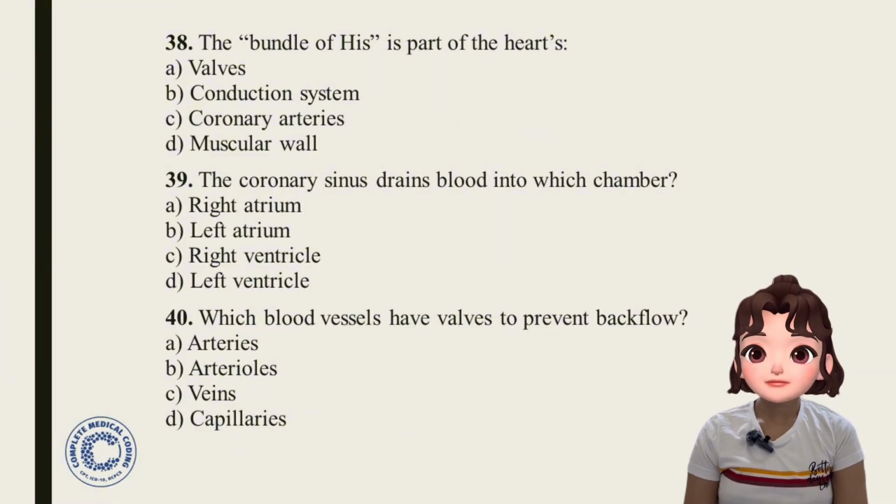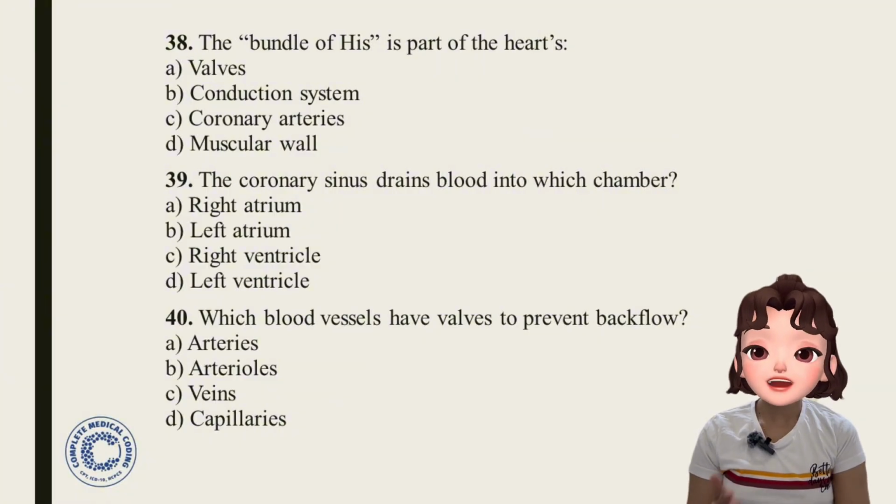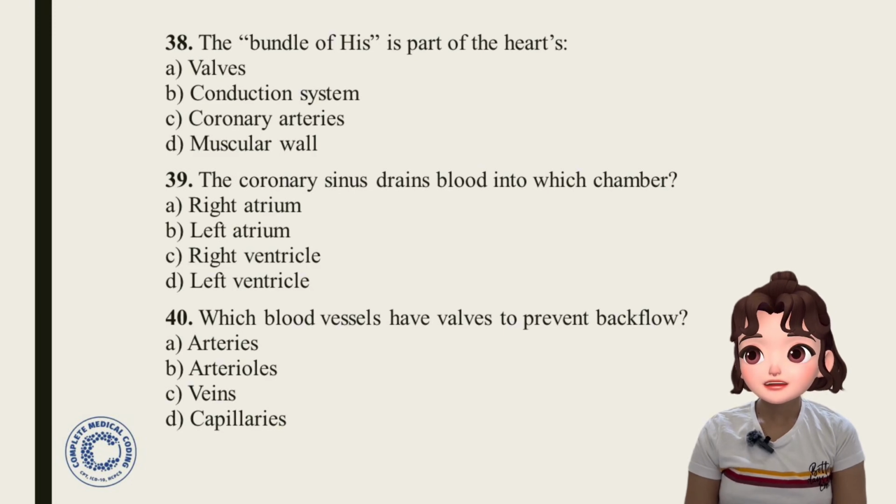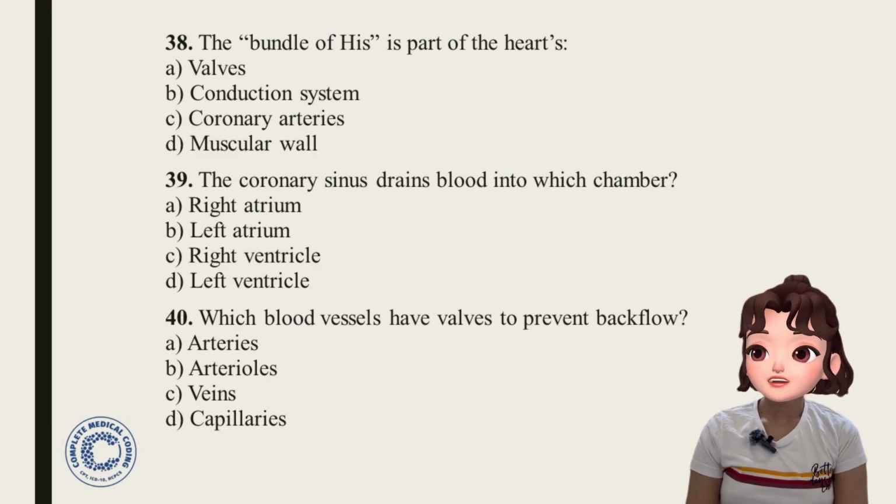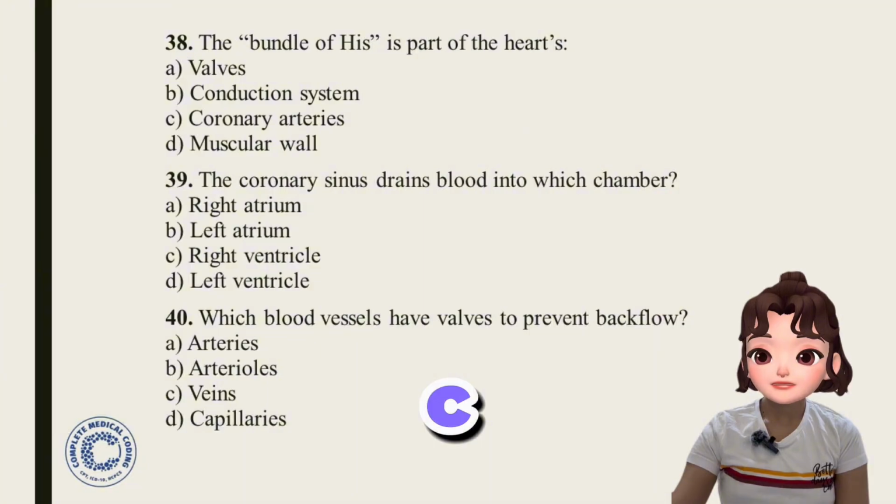Question 40. Which blood vessels have valves to prevent backflow? Which blood vessel is having valves to prevent the backflow of the blood? Arteries, arterioles, veins, capillaries. Answer is option C, veins. Okay.